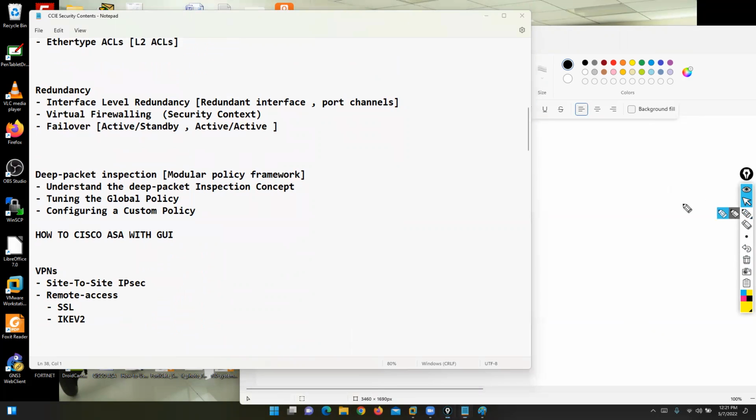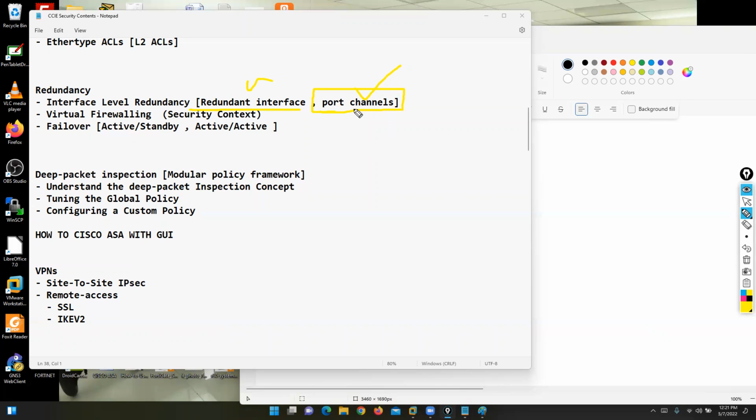So in the next topic we can focus on redundancy, or you can say these are the logical interfaces. We can discuss how to configure a redundant interface and how to configure a port channel. Remember the EtherChannel concept from CCNA classes? Same. Yes, L3 EtherChannel you can configure on Cisco ASA. It's a common topic, guys. The redundant interface and port channel options you can configure on Fortinet, Palo Alto, and Checkpoint.